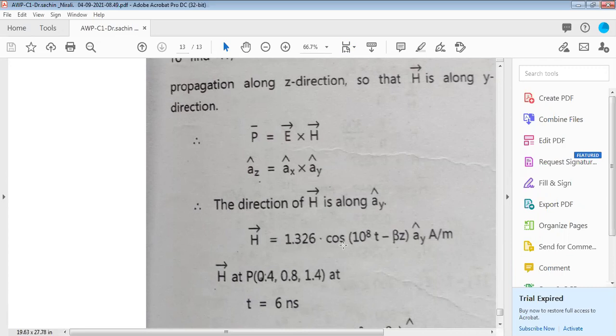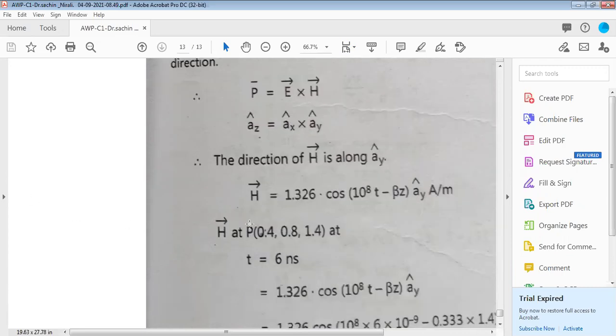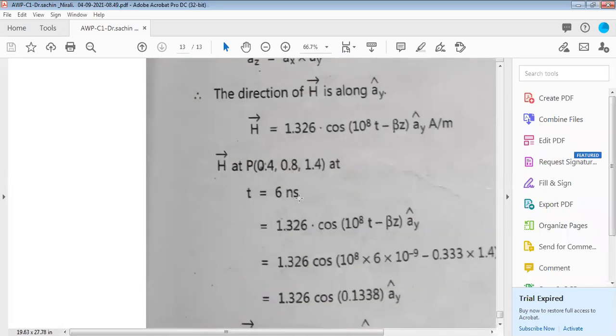The amplitude of H is 1.326 cos of (10^8 t minus beta z) AY ampere per meter. Now substitute the value at the particular point in the magnetic field: X value 0.4, Y value 0.8, Z value 1.4, and the T value given is 6 nanoseconds. Wherever you have T, put 6 nanoseconds, and wherever you have Z, put 1.4 in the equation.